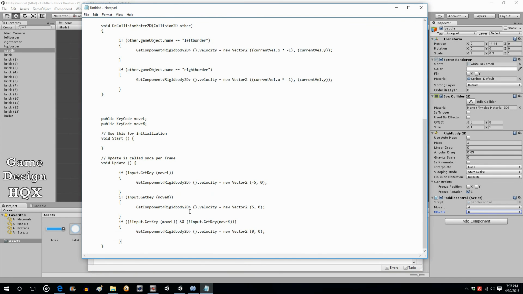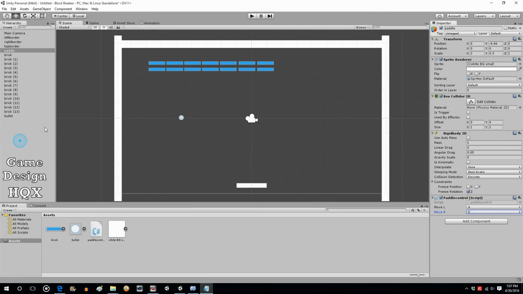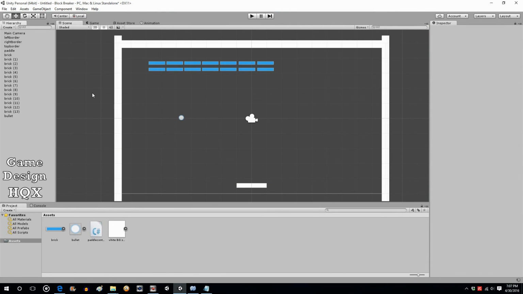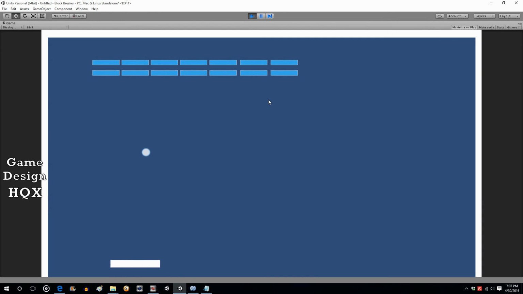Sorry that was pretty long-winded, but if you get a handle on these if statements, they're very, very powerful. And that's actually it for the paddle control, so it's pretty straightforward. Move it left, move it right. If you're not pressing anything, then don't move at all. So this should work now. Let's run it. So left, collides with the wall, stops. Good.